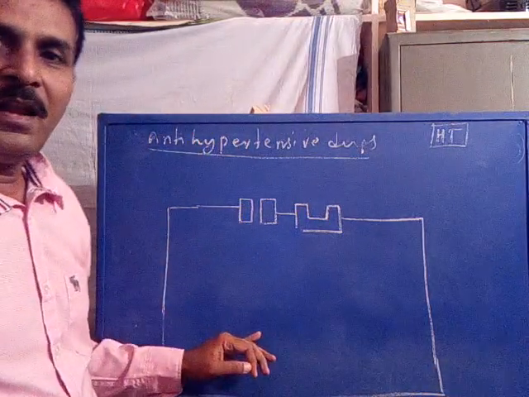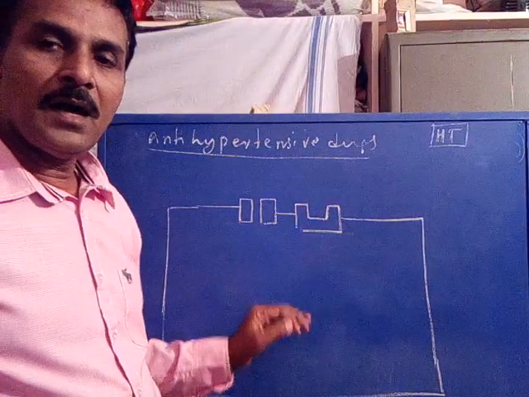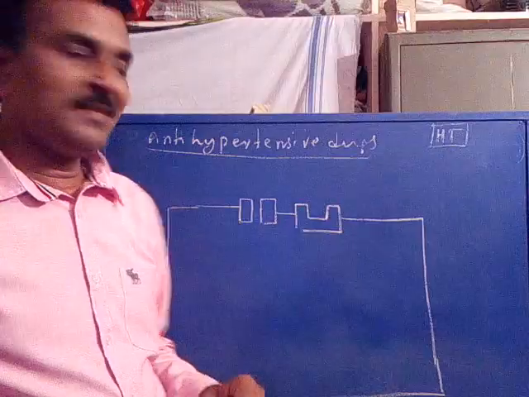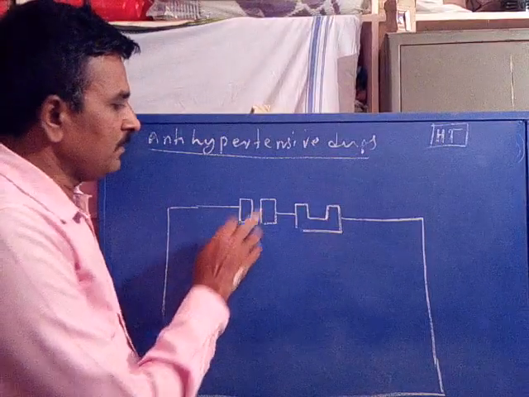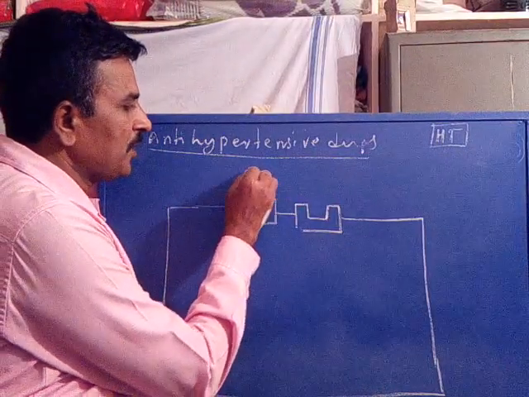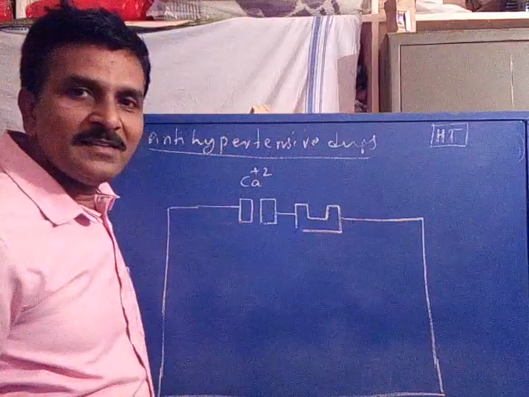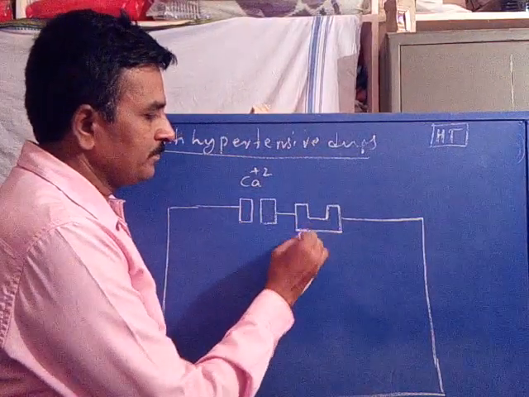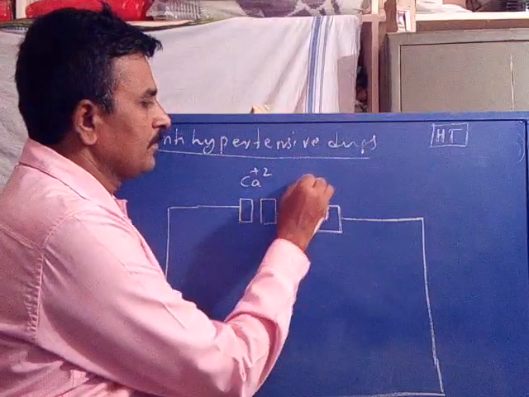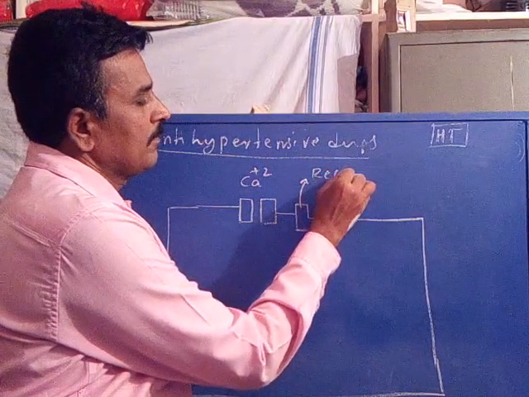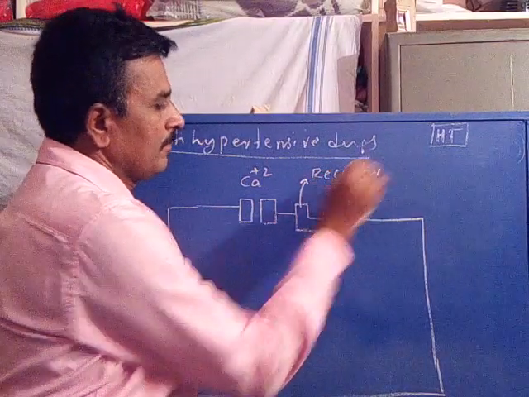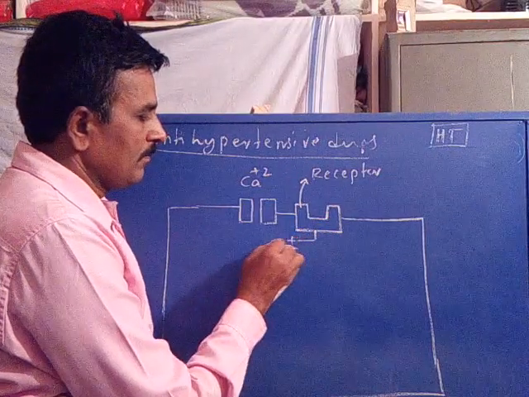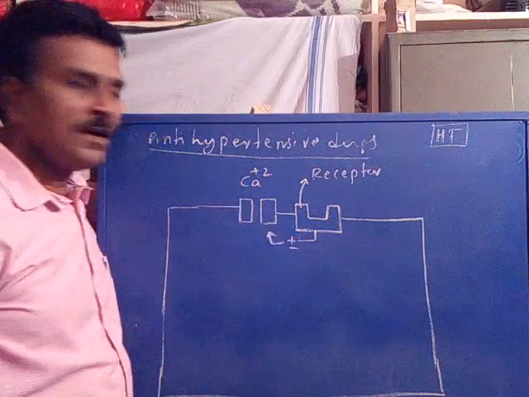Now this is the cell of blood vessel. So a cell existed in the blood vessel. This is the calcium plus 2 ion channel. This is the receptor.